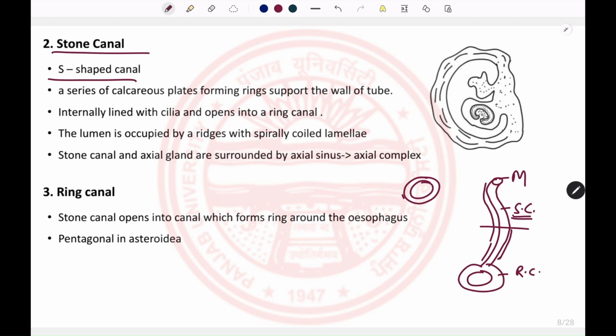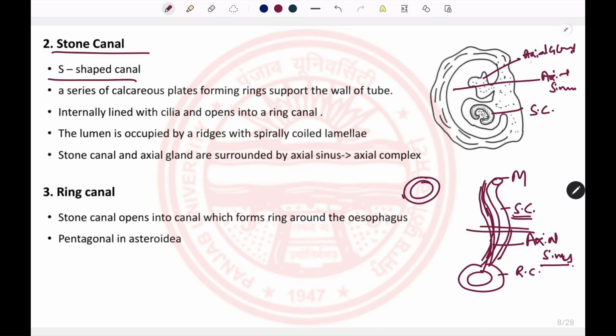And if we see this stone canal, it is not just going independently from the aboral to the oral end. The stone canal is also surrounded by the axial sinus. So if we see a section of this complete framework, it will look like this. This is the stone canal, which is lined by the axial sinus, and this axial sinus also surrounds the axial gland. The axial gland and axial sinus form the hemal system.